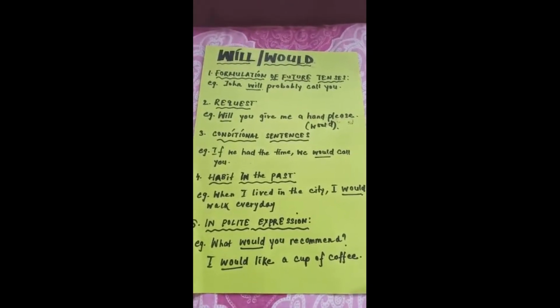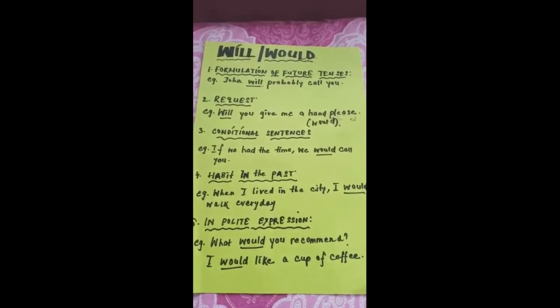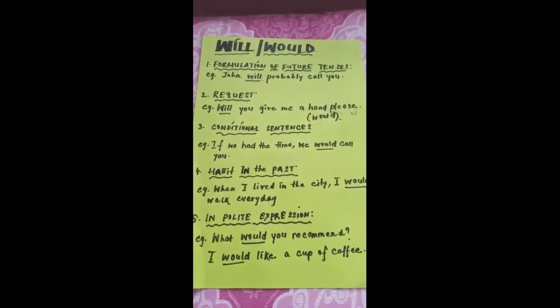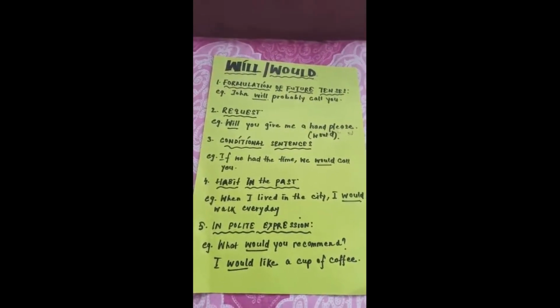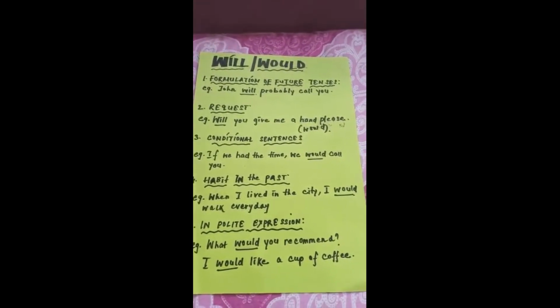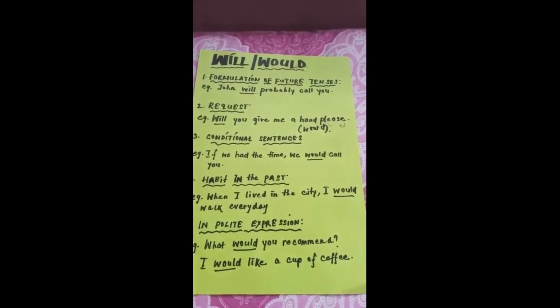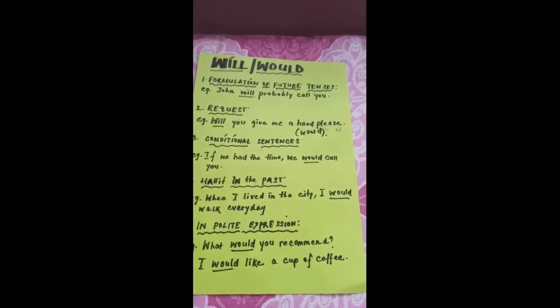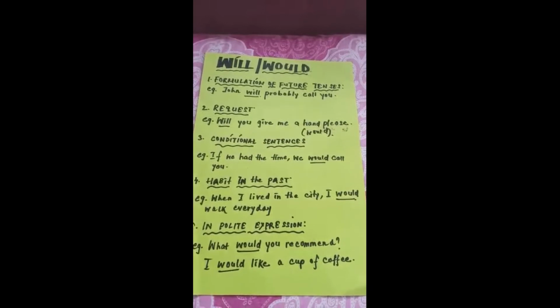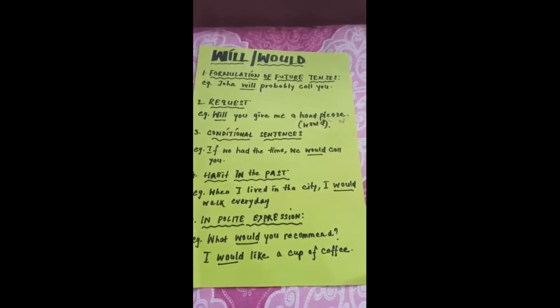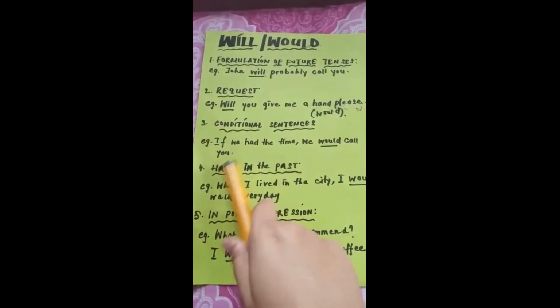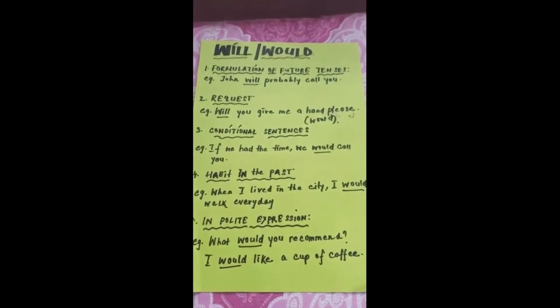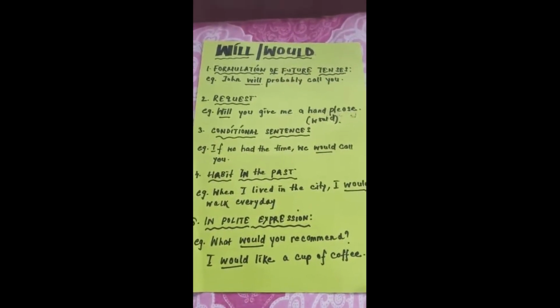Next function, or the third function of will or would, is in conditional sentences. Now you must be thinking, what is this conditional sentences? Conditional sentences always start with if. See the sentence here: if we had time we would call you. It means if you would have time you would call him.